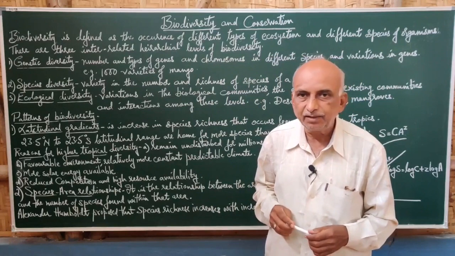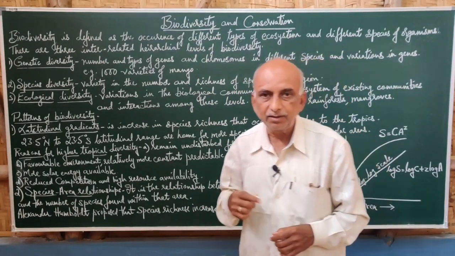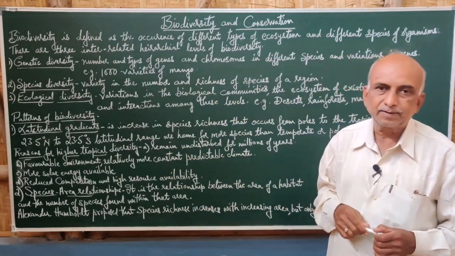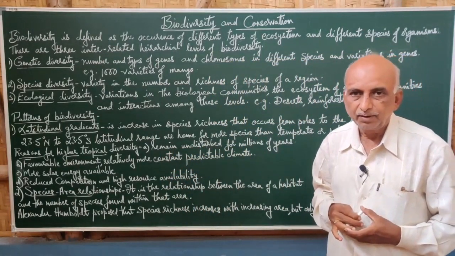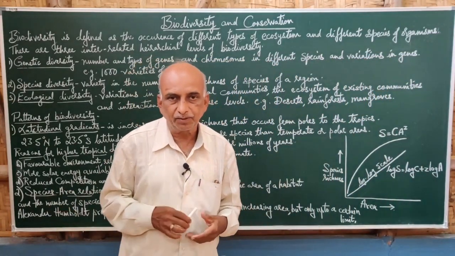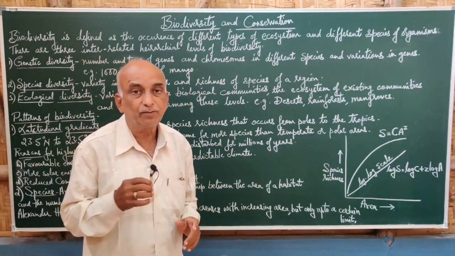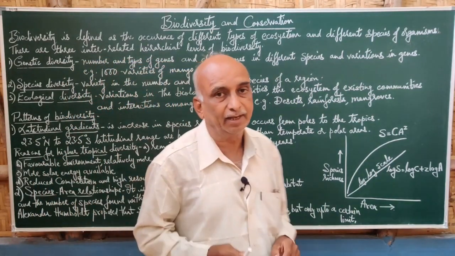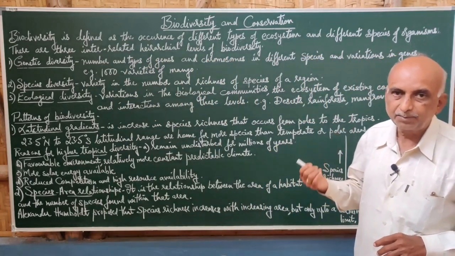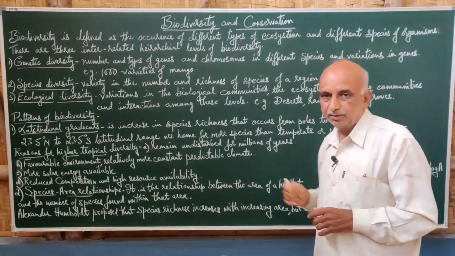When there are different types of plant species and animal species in a particular area, we call it biodiversity. Suppose in a field a crop is grown, we cannot call it biodiversity because a particular kind of species is grown in that area. So when there are different types of animal species and plant species, we call it biodiversity.